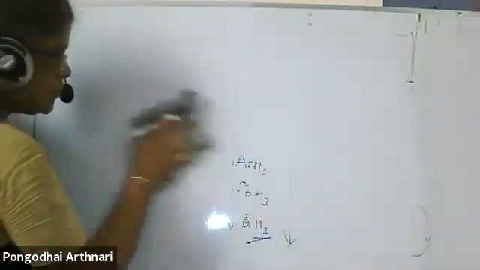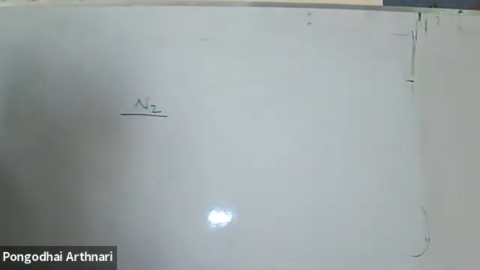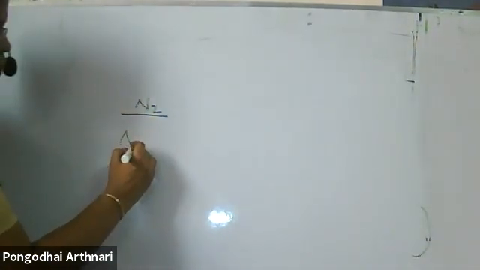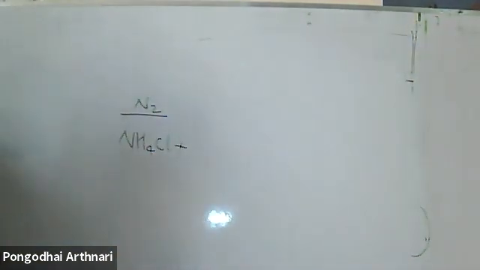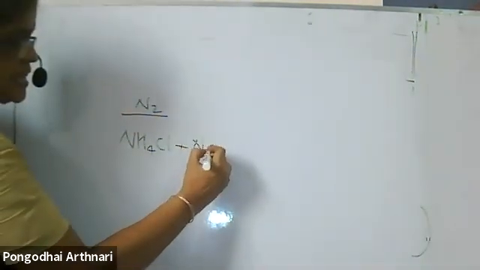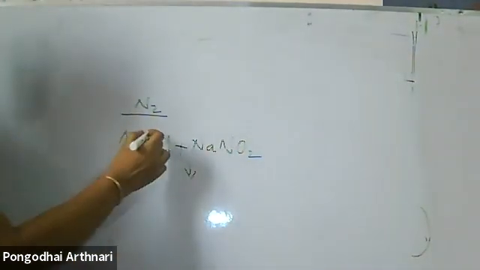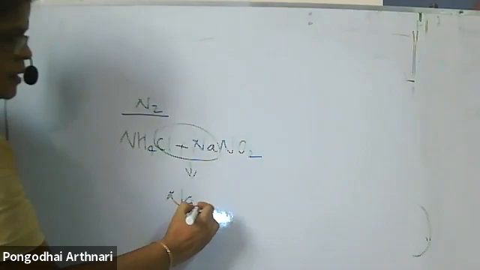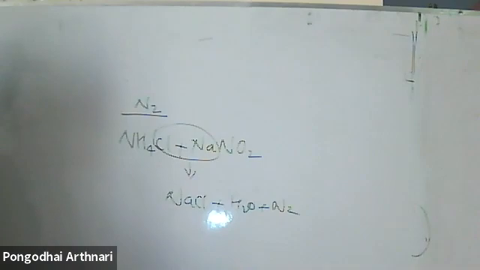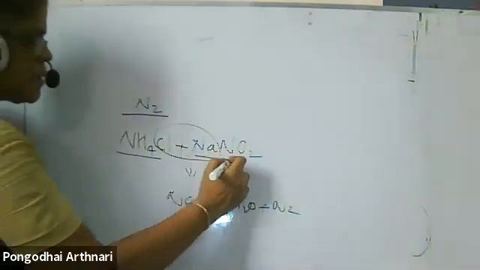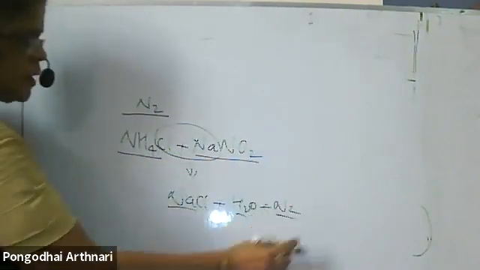Next, preparation of nitrogen. How is nitrogen prepared? We can prepare it in the laboratory from ammonium chloride. When ammonium chloride is treated with sodium nitrite, NaNO2, you get NaCl plus H2O plus N2. Ammonium chloride on treatment with sodium nitrite gives sodium chloride plus water, and the hydrogen has to be removed as hydrogen gas.